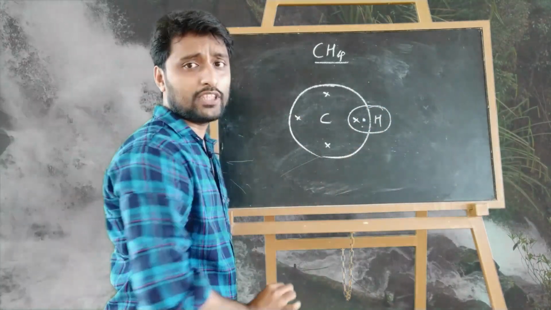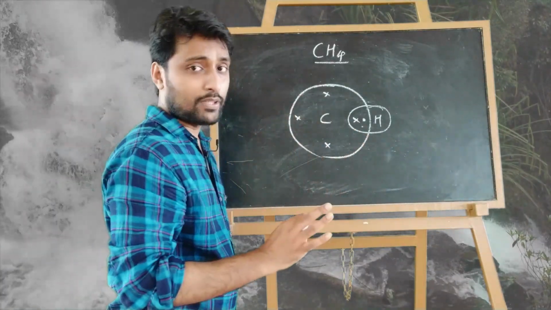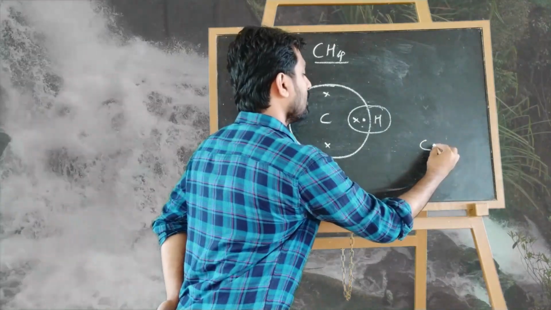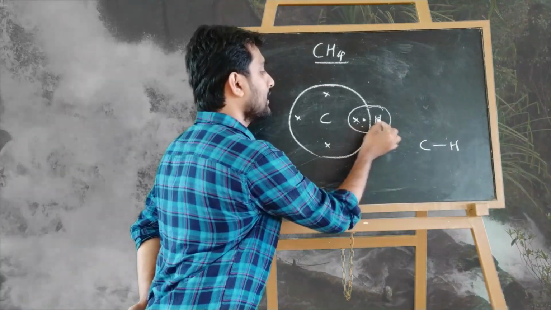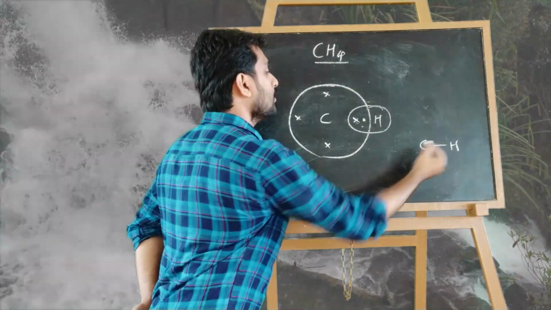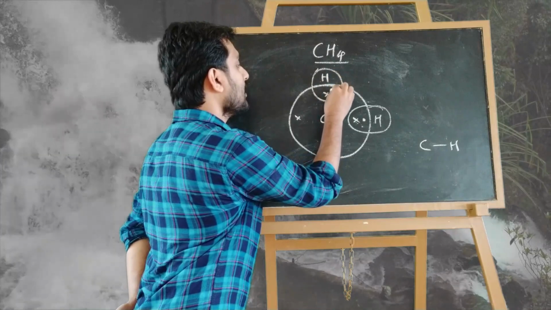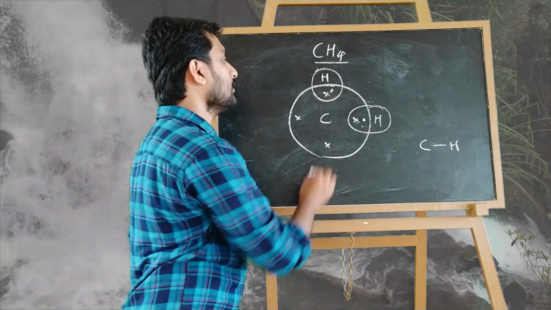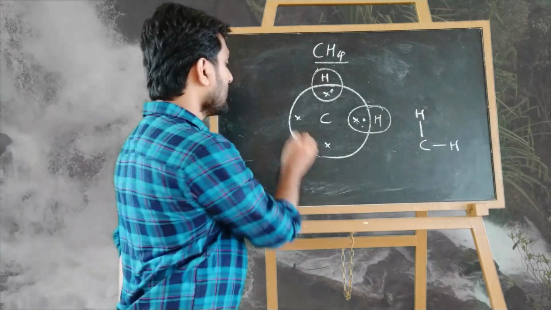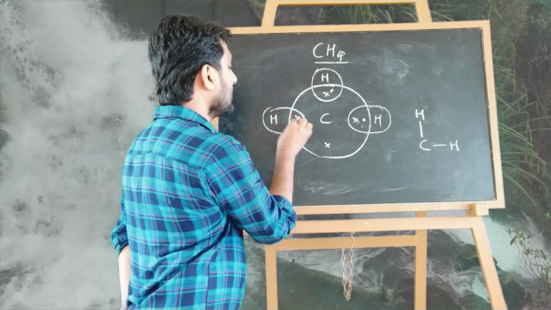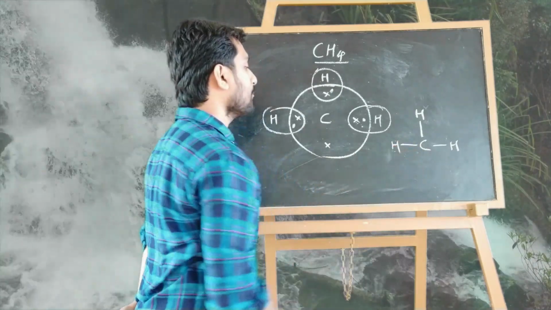Now this hydrogen becomes stable because it requires only 2 electrons in the outermost shell, and now it has got 2 electrons. Clear? We can also draw a structure like this. It's a normal structure. This indicates this hydrogen has made a bond with this electron. Similarly, here 3 more electrons are there. Another hydrogen comes and shares its 1 electron, so it makes a bond with the carbon atom. Then another hydrogen comes here and shares its 1 electron with this carbon and makes a bond, which we can draw like this. This is a simple representation.